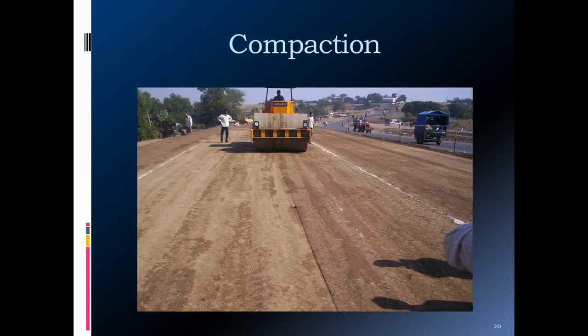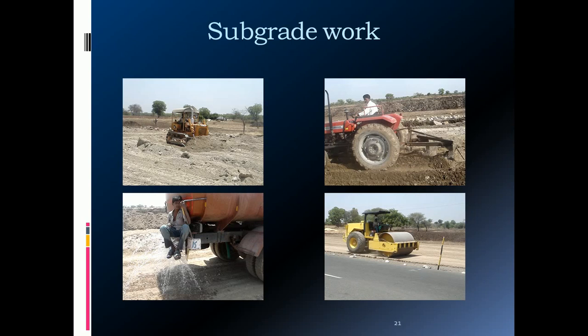This is the compaction of the subgrade using vibratory rollers of sufficient capacity. These are the photographs showing the subgrade work in progress.